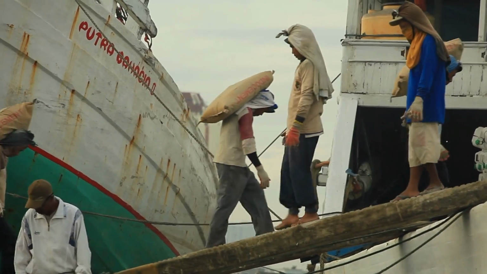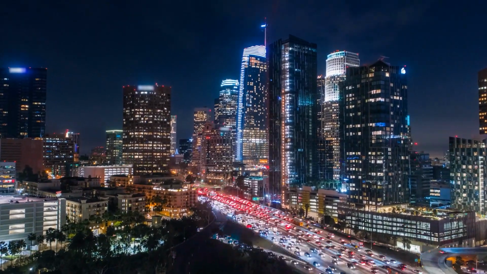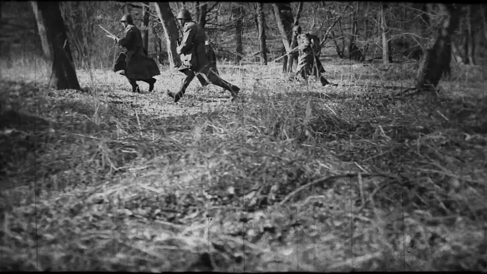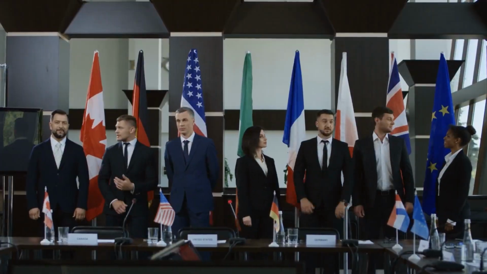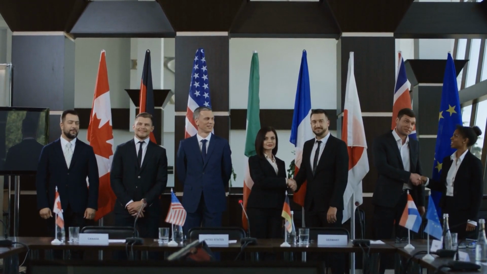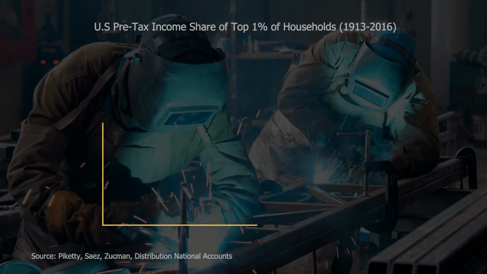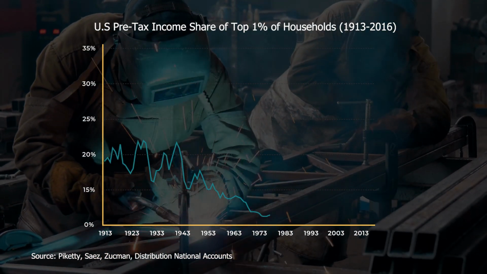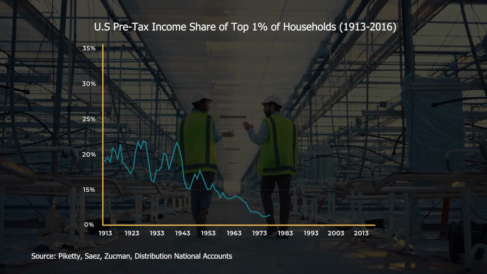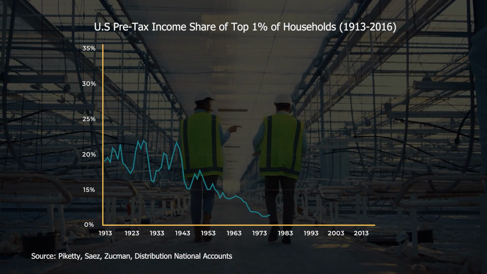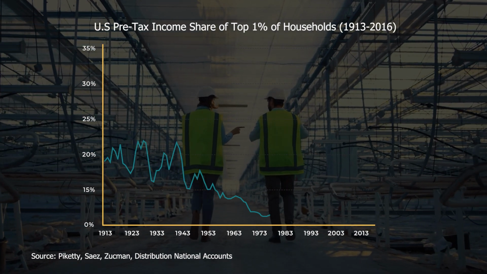This period saw a sharp increase in income inequality as those who owned the industries profited massively, while many laborers remained poor. The 20th century brought changes that initially reduced income inequality in many countries. Post-World War II, the developed nations saw significant economic growth accompanied by relatively equitable wealth distribution. This era, from the 1950s to 1970s, is often referred to as the Great Compression.